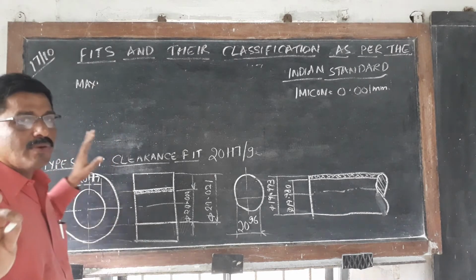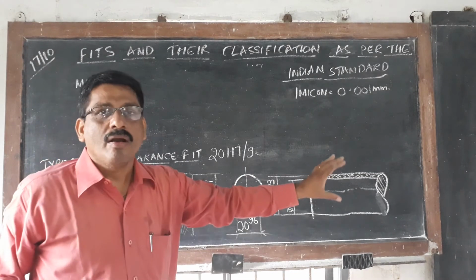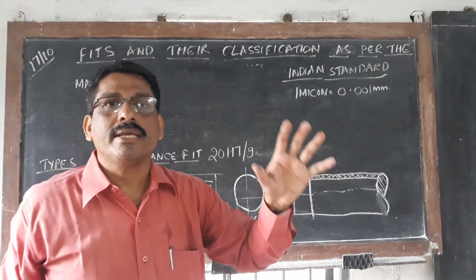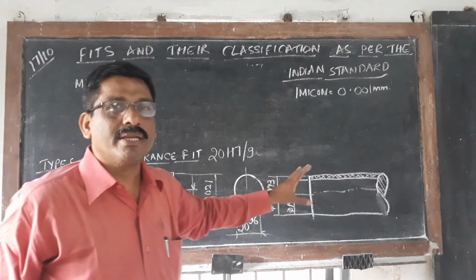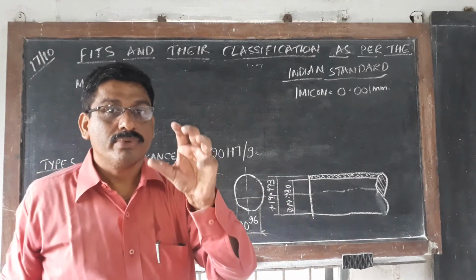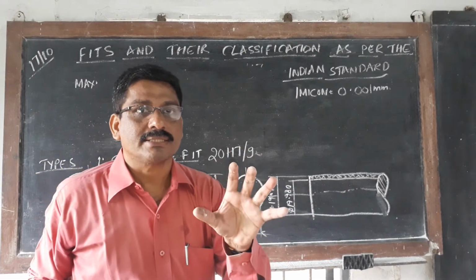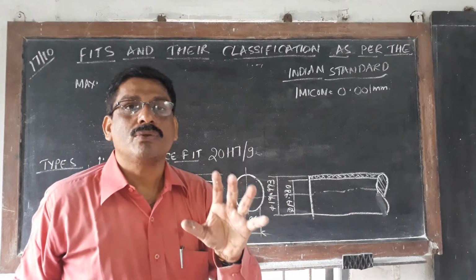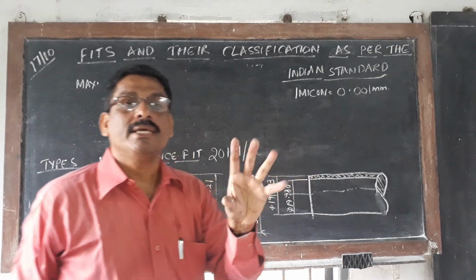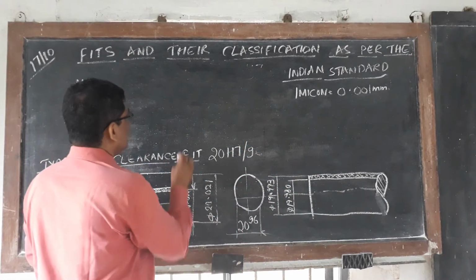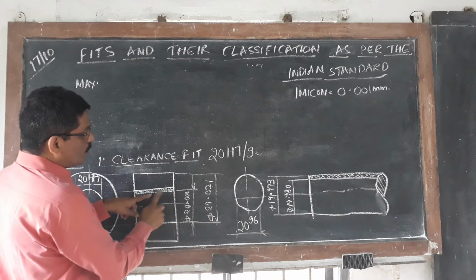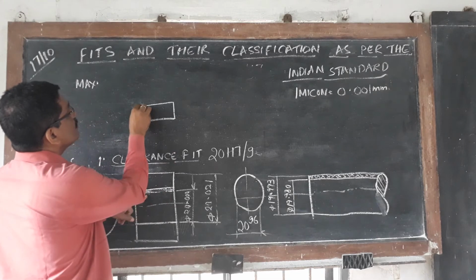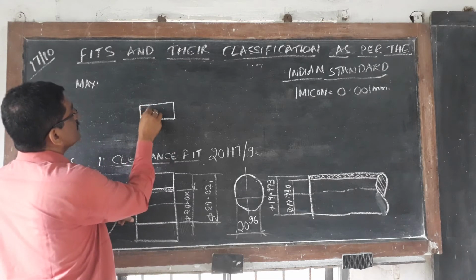Before that, one thing I will tell: this is an orthographic view. When you show it in the drawing, this much is what we are going to do. But for the examination, it will be asked: how many types of class of fit, show with figures. There you have to show only with the schematic view. In the schematic view, the tolerance zone of the hole is always above. So this is the hole.